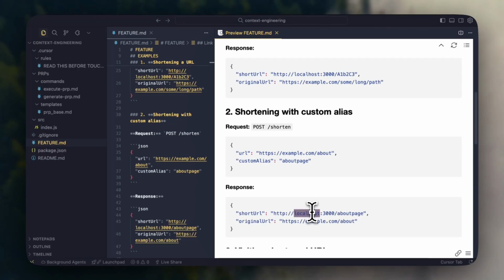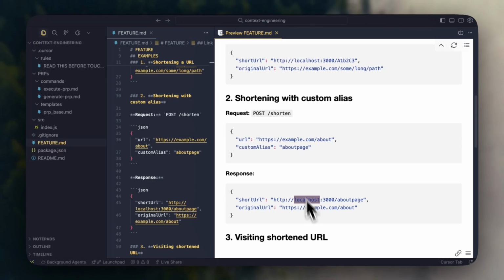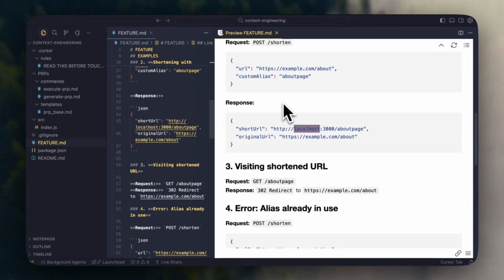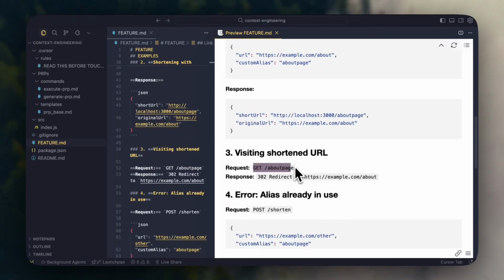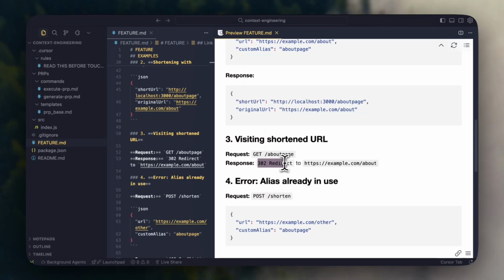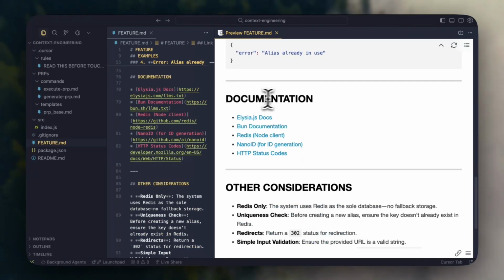I'm not going to be deploying it to production. But yeah, so we have a few examples of how to use this. Once we've created it, we can get the /about page, which is the custom alias we created here. And it should redirect you with a 302 to the original URL. And we have a list of the documentation. So we have Elysia.js docs, Bun docs, Redis, Nano ID, which we're going to be using for the ID generation, and a list of HTTP status codes.